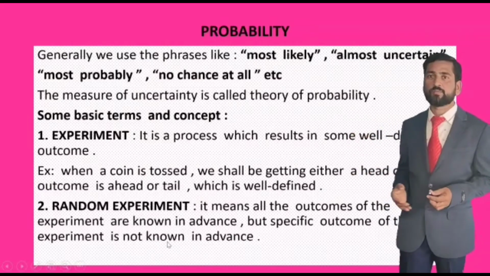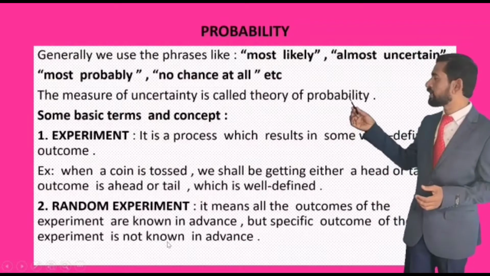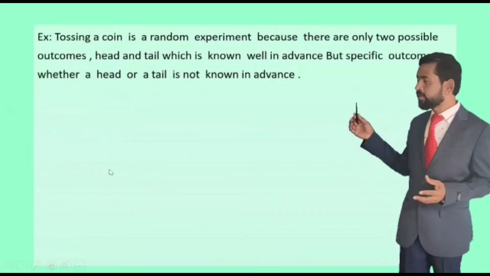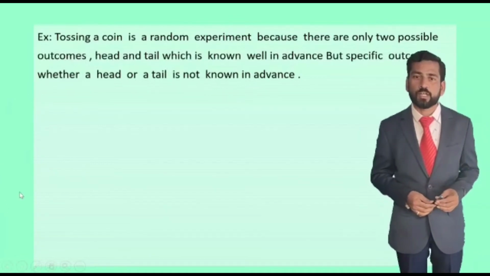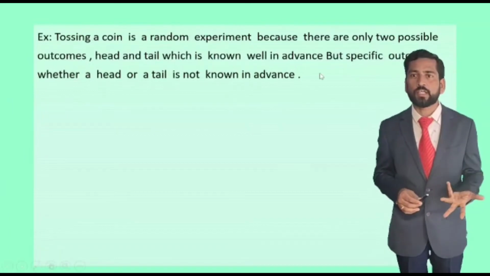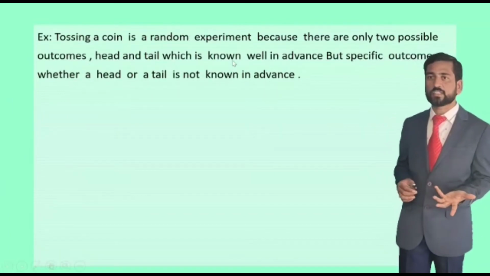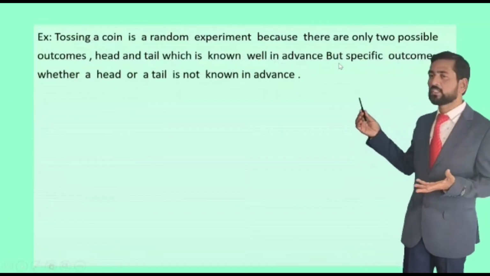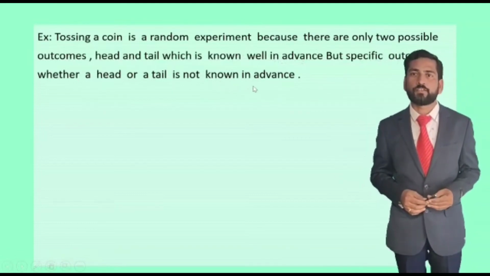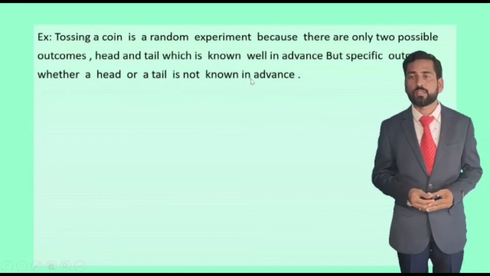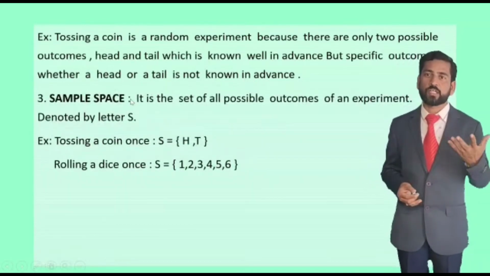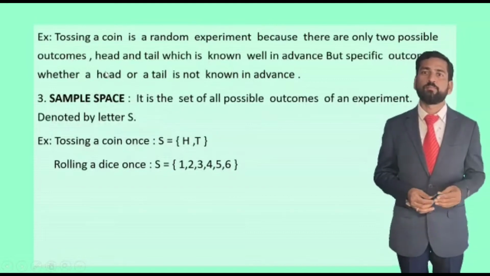Tossing a coin is a random experiment because there are only two possible outcomes, head or tail, but we cannot say in advance which result we will get. The experiment is conducted and the result is random.